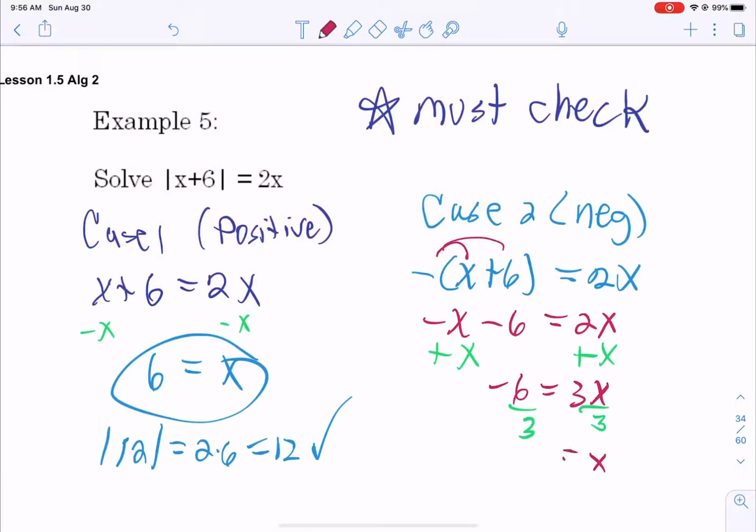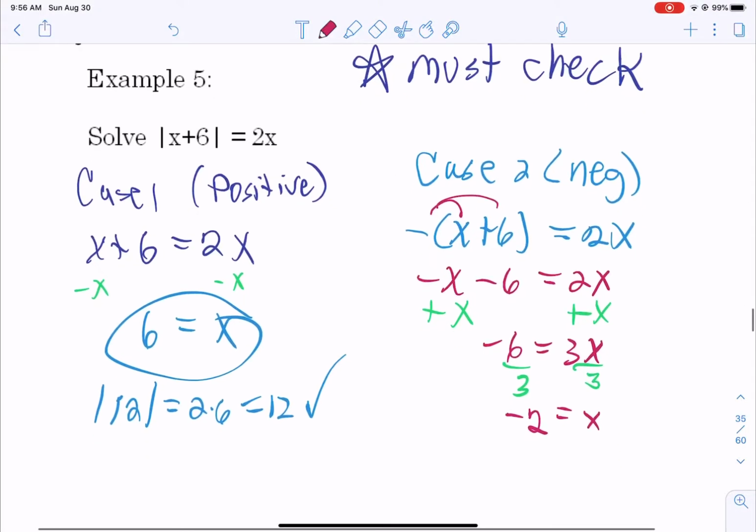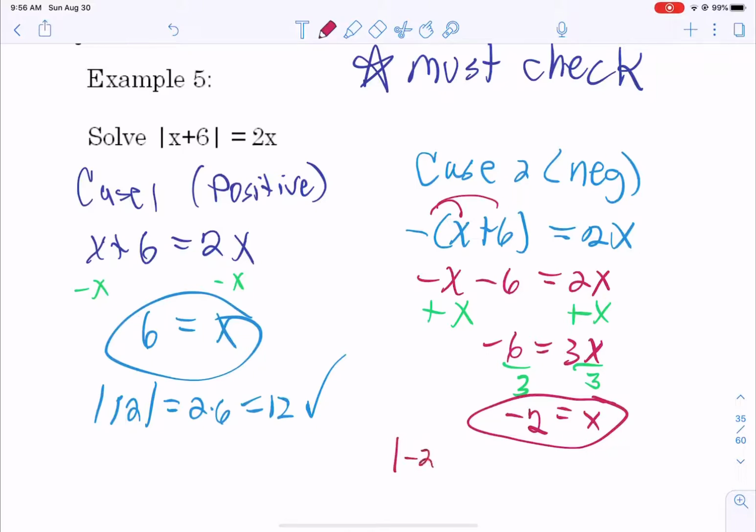Now before we decide if that one wants to work, let's go ahead and plug it back into the original. I shouldn't really necessarily circle it yet, but we'll get to that. So if you put it in, we get the absolute value of negative, or 4 is equal to negative 4. So it doesn't work. So we should cross that one out. So our only answer is x equals 6.